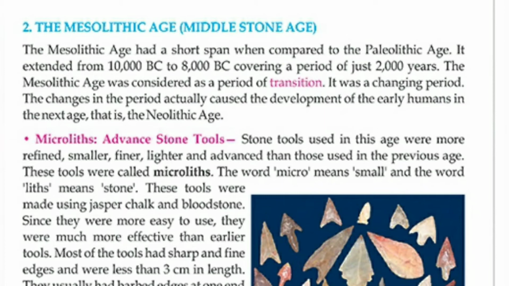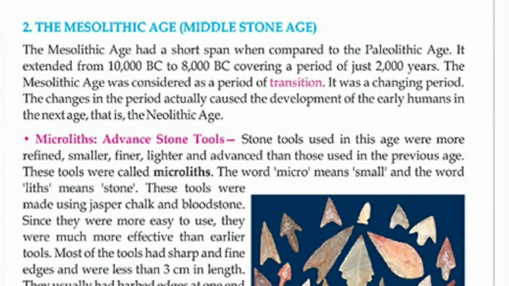Hello class. In our last class, we completed the topic of shelter, social life, clothing, speech ability, and art of our early humans, and the ice age.